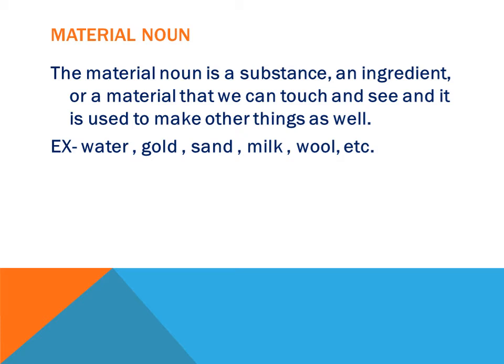Now let's continue. Material nouns generally occur in nature. We get these from nature. For example, if you remember from geography or science, you might have studied minerals, right? Minerals are categorized into two types, non-metals and metals. And from where do we get these?